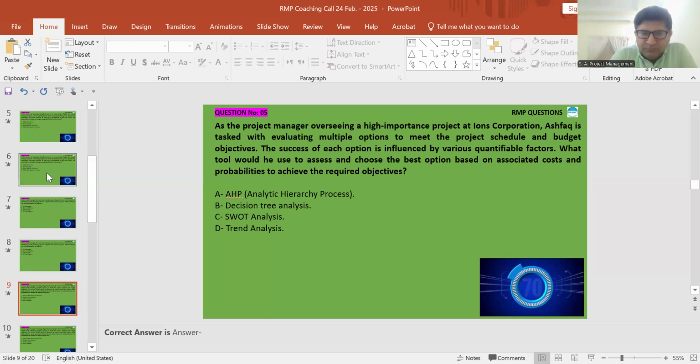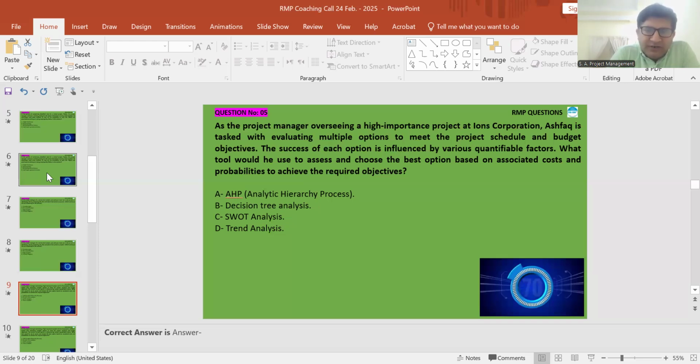Success of each option is influenced by various quantifiable factors. Sir, I will eliminate options C and D first in this, SWOT analysis and trend analysis. I agree. From decision tree and analytical hierarchy, decision tree. Analytical hierarchy is a qualitative tool.